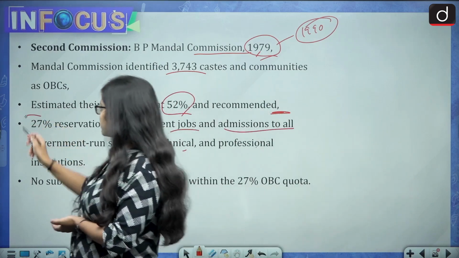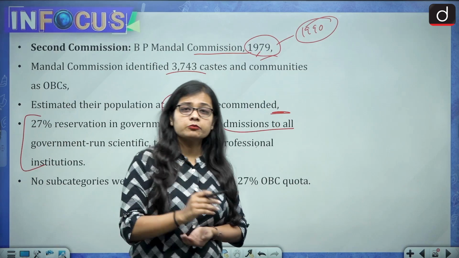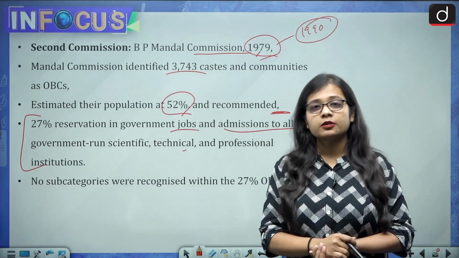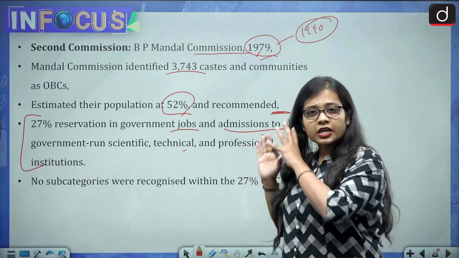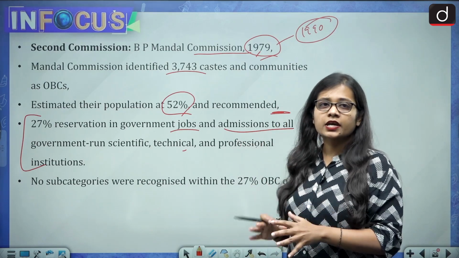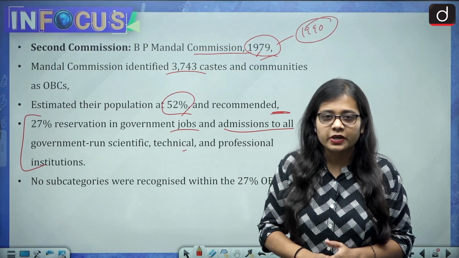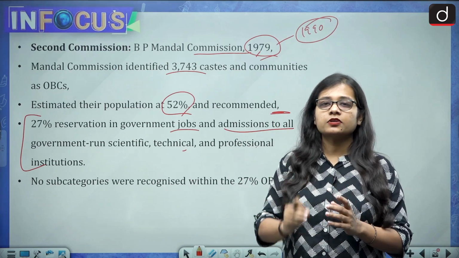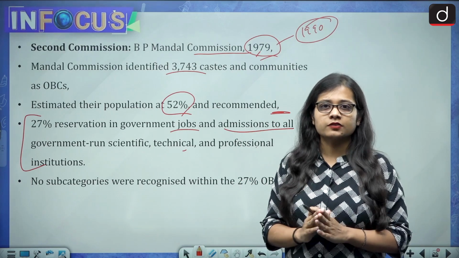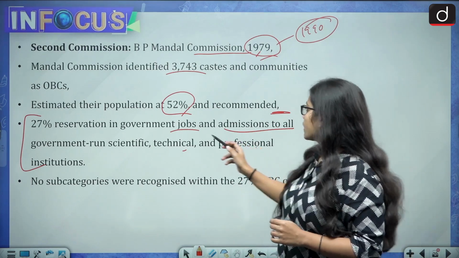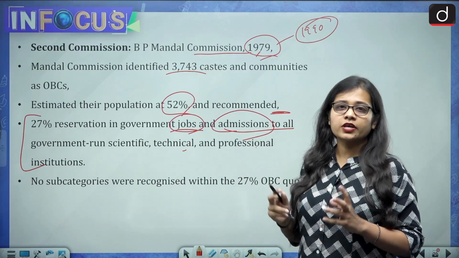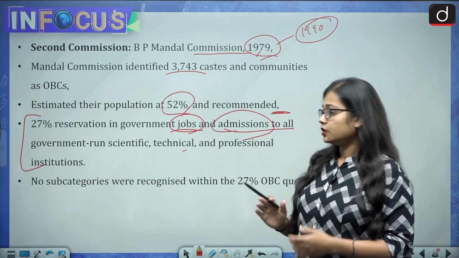So the reservation recommended by the Mandal Commission is in implementation. In India, the reservation which is implemented was given by the Mandal Commission, the 27% reservation for the OBCs in government jobs and admissions to colleges or educational institutions.